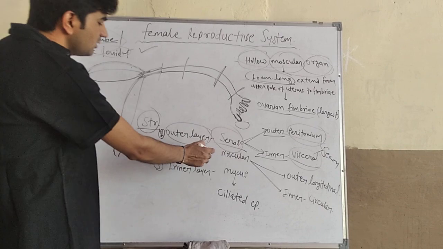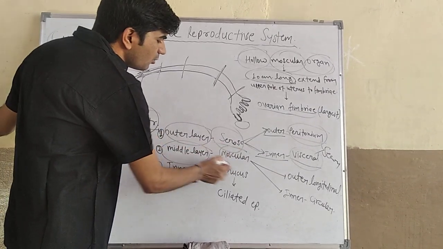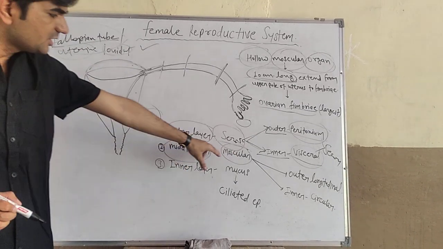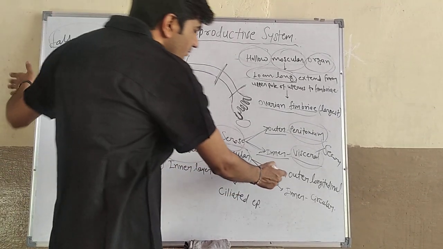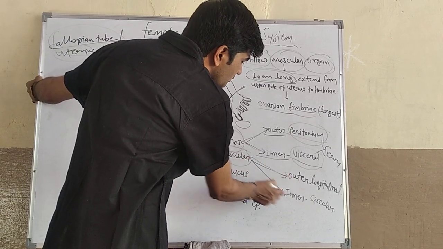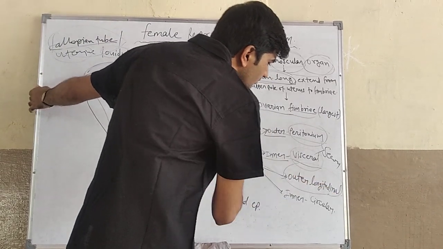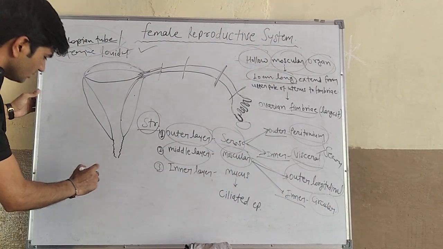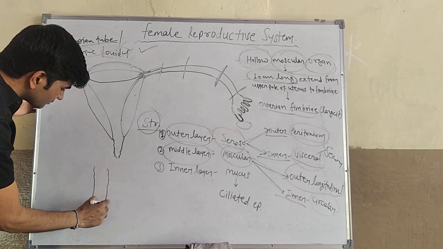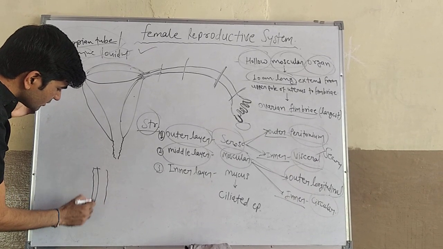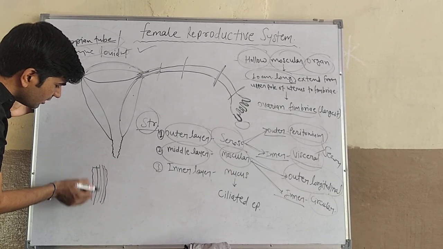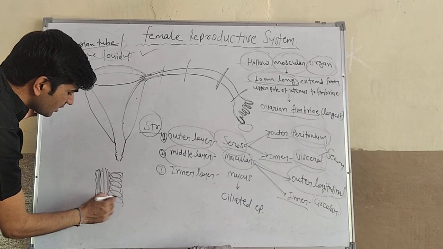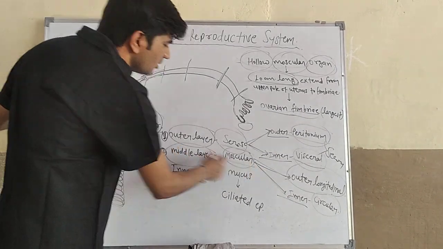Then the second layer is the middle layer. Middle layer is the muscular layer. These layers are formed by smooth muscle structures. These muscular layers are further subdivided into two types: outer longitudinal muscle fiber and inner circular muscle fiber, या circular layer. This outer muscle fiber is the longitudinal muscle fiber and the inner muscle fiber is the circular muscle fiber. So this middle layer is the muscular layer.